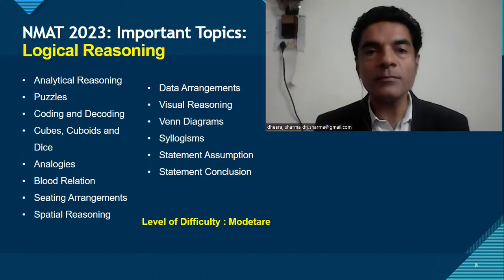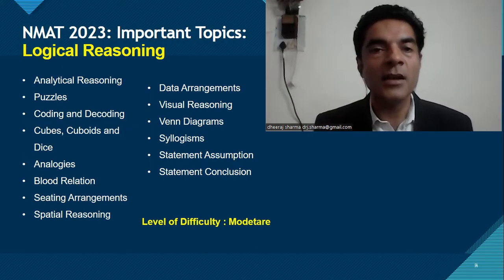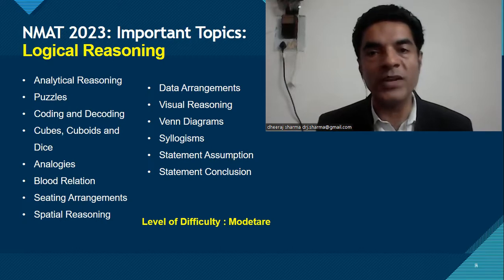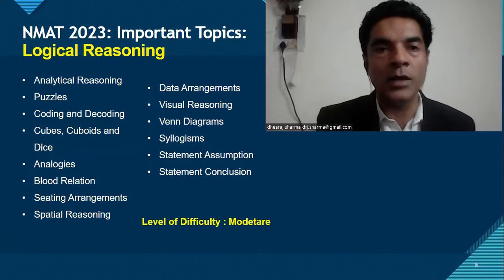Spatial reasoning, data arrangement, visual reasoning, which is non-verbal reasoning, a Venn diagram, syllogism, statement and assumption, and statement and conclusion. These are important topics of logical reasoning from where the questions will be asked. And again, the level of difficulty is of moderate difficulty level only.